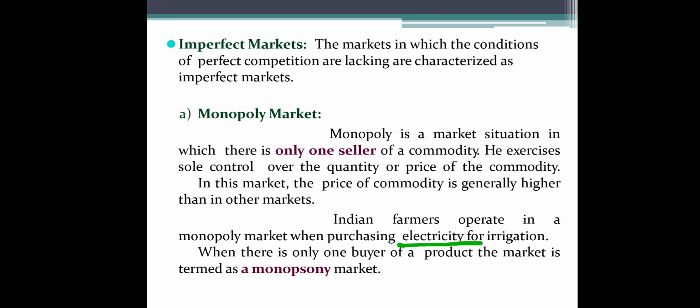When there is only one buyer of a product, the market is termed as monopsony. So if single seller, we call it a monopoly, and if single buyer, then we can call it a monopsony market.